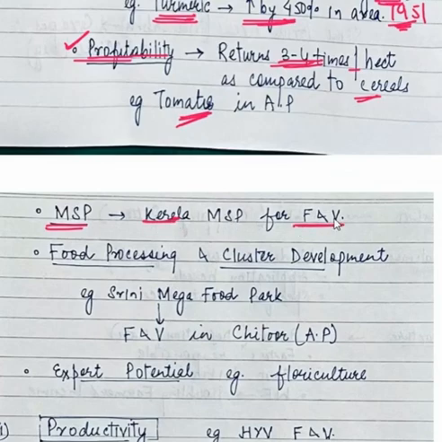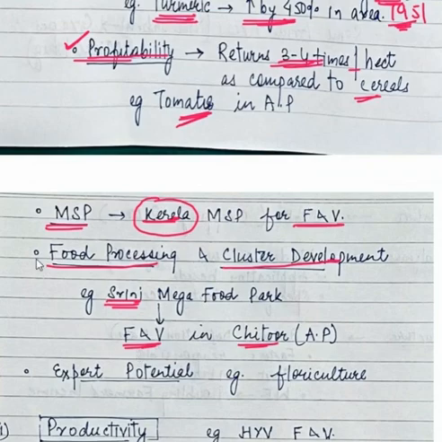Central government doesn't give MSP for fruits and vegetables, but Kerala government is giving. So farmers in Kerala are going towards high value crops. Then, if there is a food processing plant or there is a cluster development, then the farmers can go for high value crops. For example, there is a mega food park called Srini Mega Food Park in Andhra Pradesh. And due to this coming of mega food park, farmers in Chittoor district and Andhra Pradesh are cultivating fruits and vegetables. So if there's a food processing plant nearby, then the farmers would go towards high value crops.